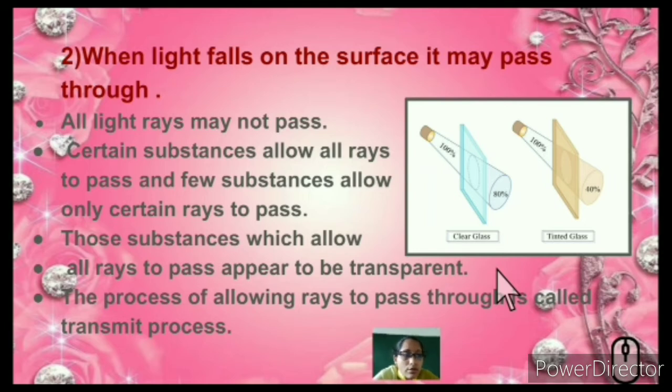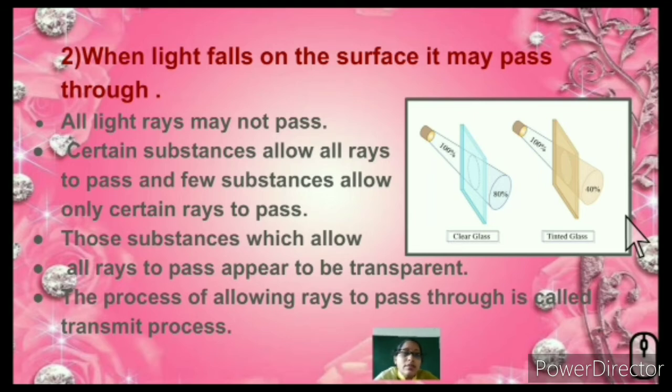Here you can see that when light passes through clear glass, almost 100% of the light passes through, as it is almost transparent. With thicker glass, about 80% of the light passes through. But what happens when the glass is tinted? It is almost shaded, and transparency is very low. Most of the light gets reflected back and only 40% of the light passes through.